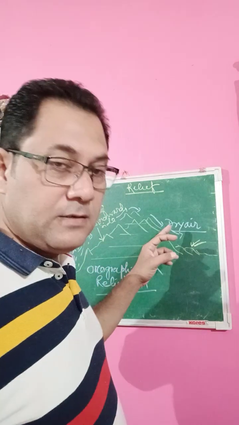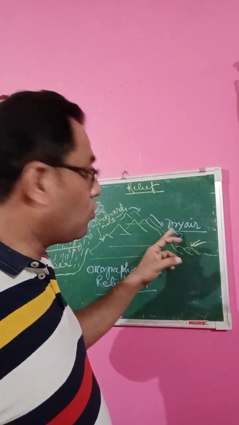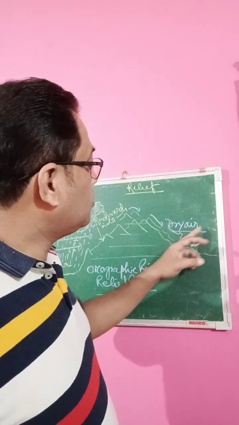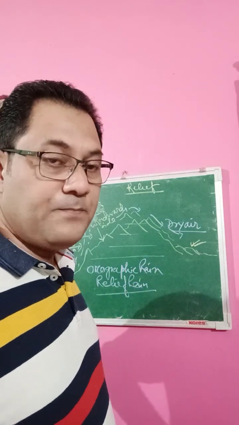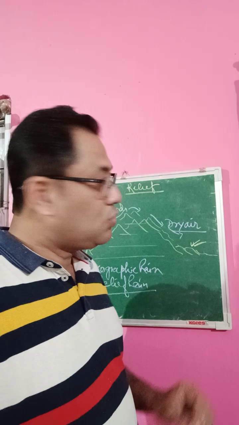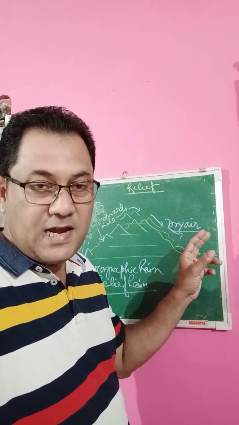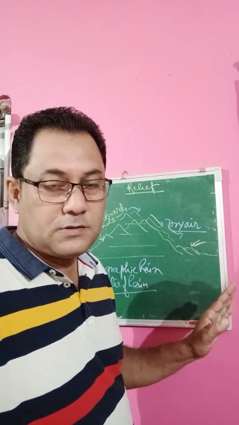Now this part is a dry area, because very less air actually goes, so very less amount of moisture is there. So even if it rains, a very few amount of rainfall is here, or no rainfall occurs.